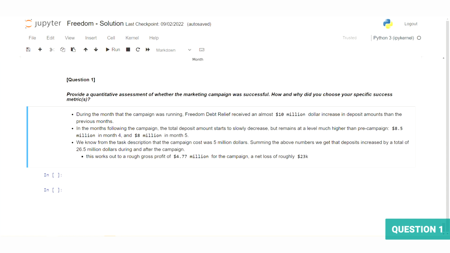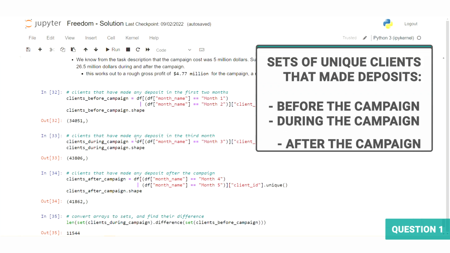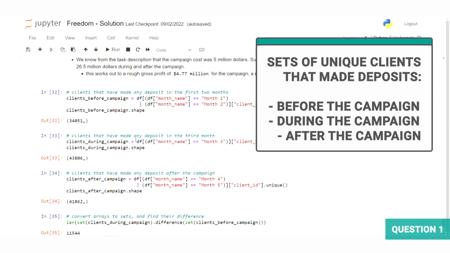Speaking of new clients, we can use Python's set methods to assess the number of new clients that were brought on during and after the campaign. We can build sets of unique clients that made deposits in the time period before the campaign, during the campaign, and then after the campaign.